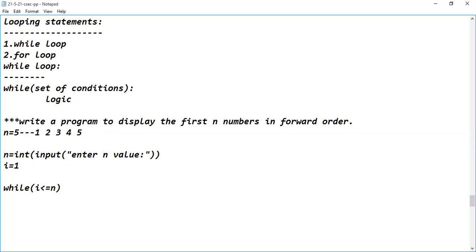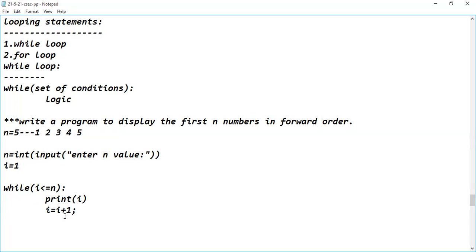Followed by what? Colon operator. Then can I write the print function directly here? No, sir. We should give tab space, guys. Please remember. So print of i. Then come to the new line, and here I can increment the i value. i equal to i plus 1 can be written.